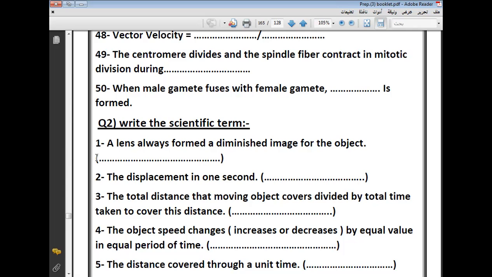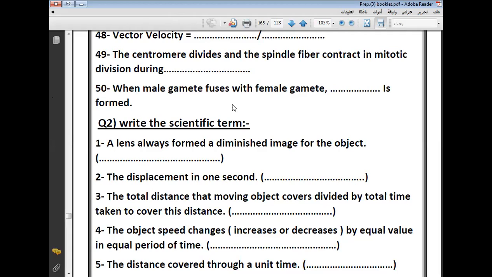Anaphase. Excellent. Minna, when male gamete fuses with female gamete, zygote is formed. Do you know what is meant by gamete? Zygote. Excellent. Forming zygote, which means baby. Zygote is a scientific term.